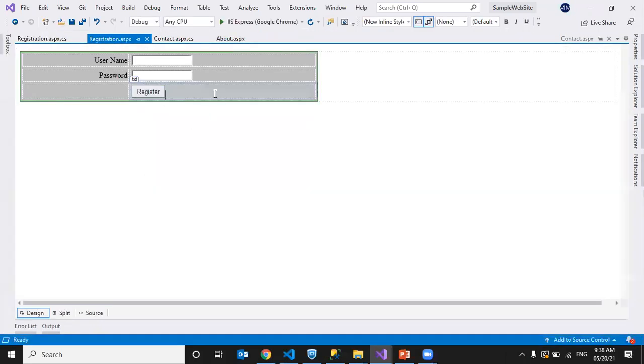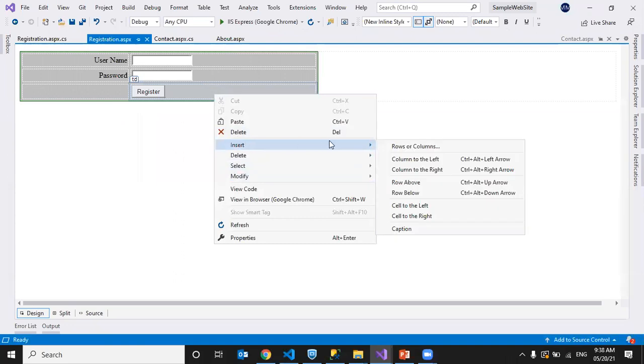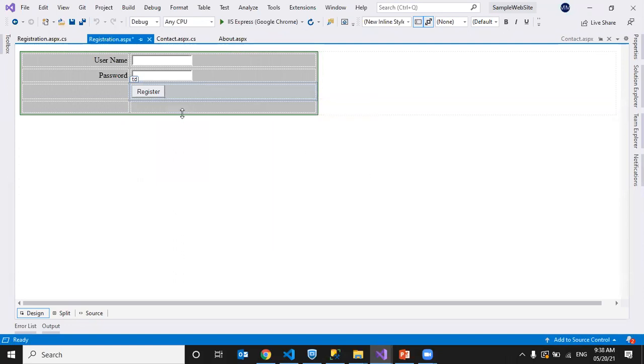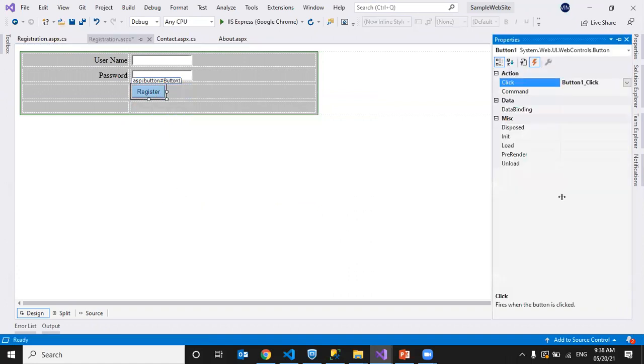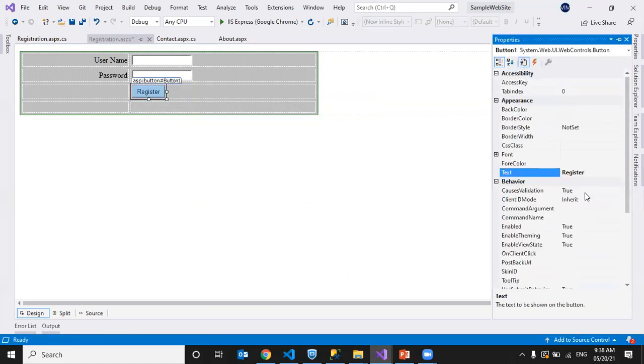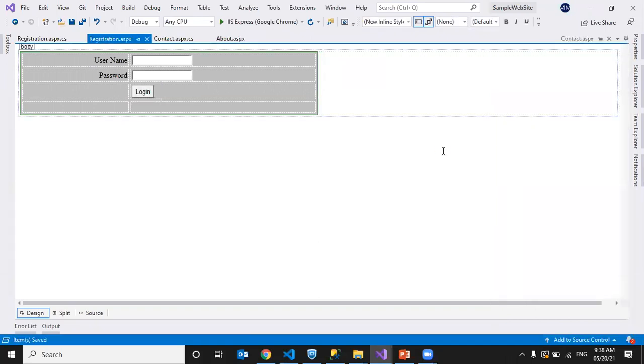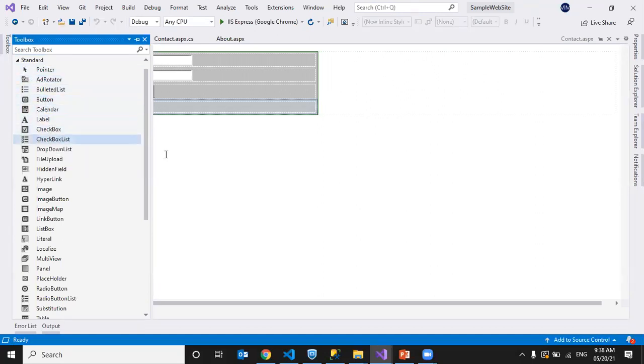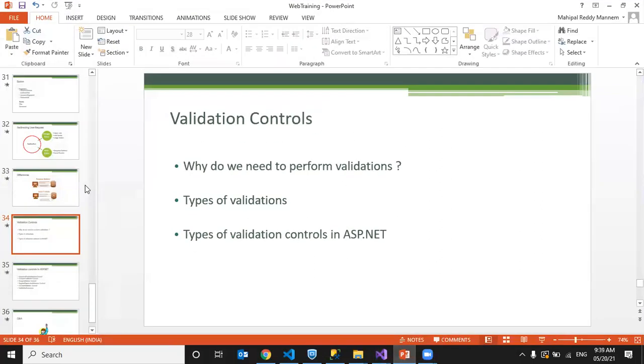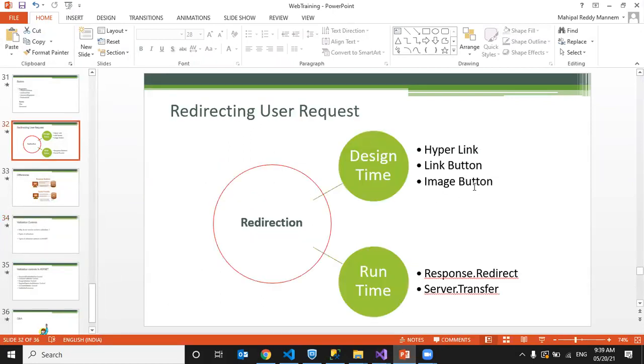To redirect from one place to another place, we have hyperlinks or link buttons, right? For easy understanding, let me change this to login. As we have username and password fields, I've just changed it to login. Suppose I want to display a register now link. I can do that in three ways, right? We talked about that already: hyperlink, link button, image button.